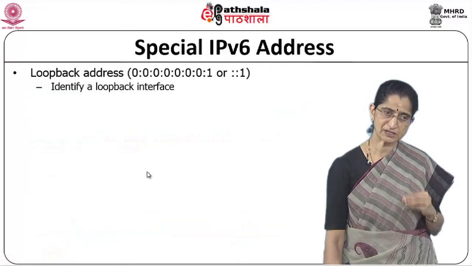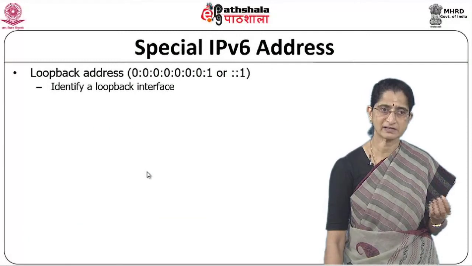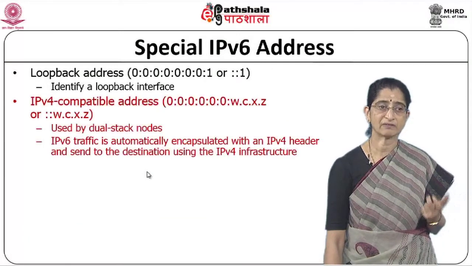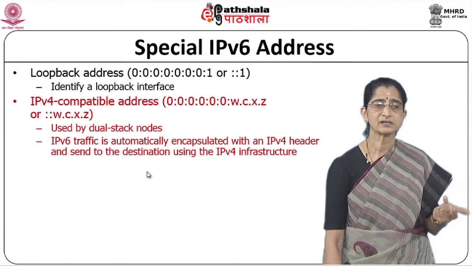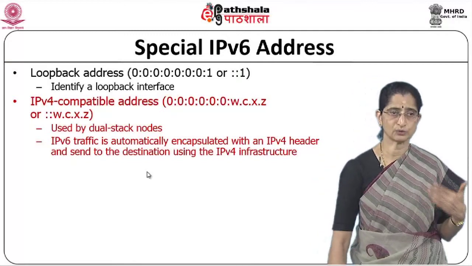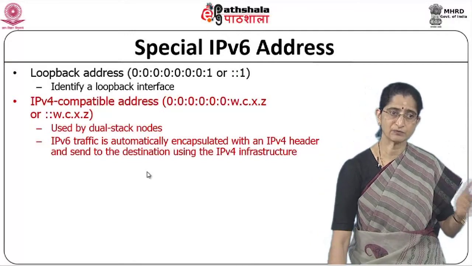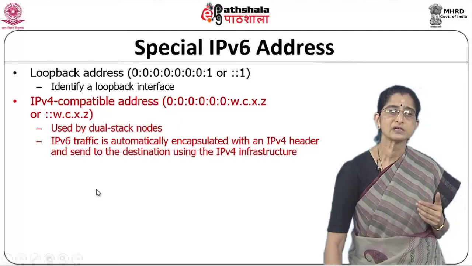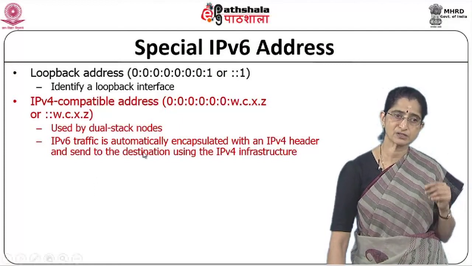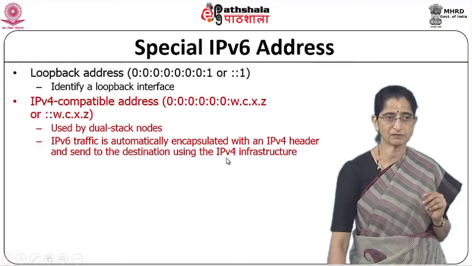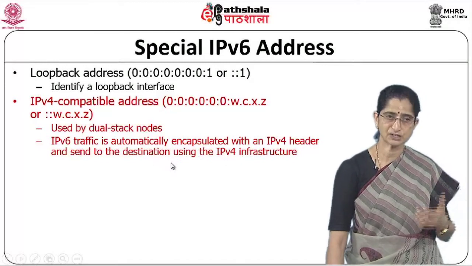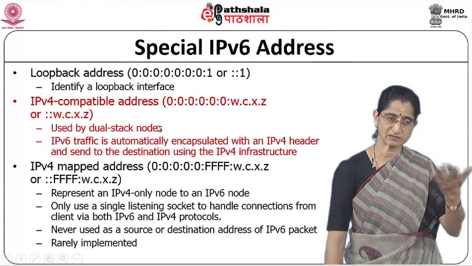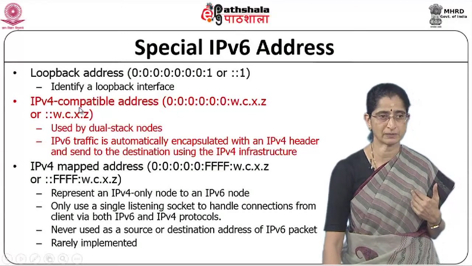And then there are some special IPv6 addresses. We have the loopback address, and we have IPv4 compatible addresses, which are used by dual stack nodes, that is nodes which run both the IPv4 and IPv6 protocols. In this case, the IPv6 traffic is automatically encapsulated with an IPv4 header and sent to the destination using the v4 infrastructure. That is how we use the IPv4 compatible addresses.